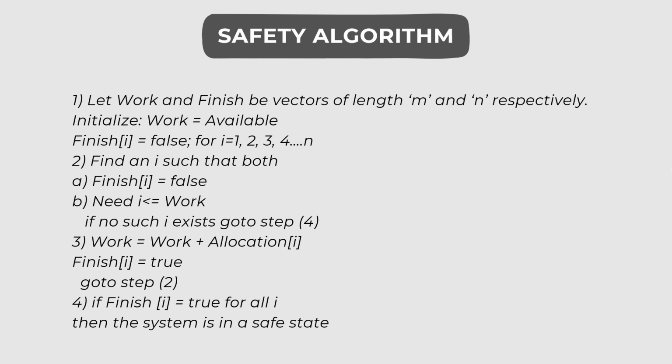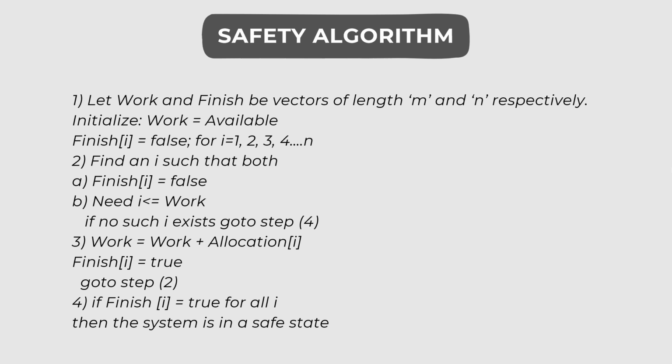So in the next step, we need to find an i, that is, a process, such that it did not finish its execution and its need is less than the available resources. If there does not exist such a process, then we go to the fourth step, which tells that all the processes have completed their execution and the system is in a safe state. If not all the processes completed their execution, then we go to the third step.